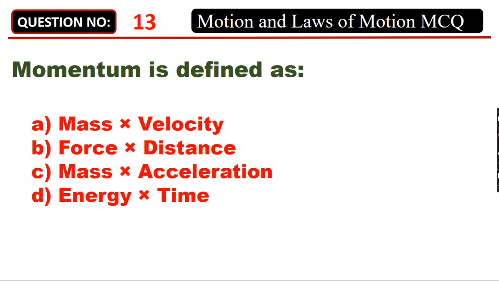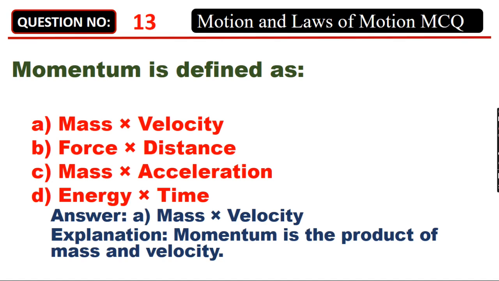Momentum is defined as A. Mass times velocity. B. Force times distance. C. Mass times acceleration. D. Energy times time. Answer: A. Mass times velocity. Momentum is the product of mass and velocity.